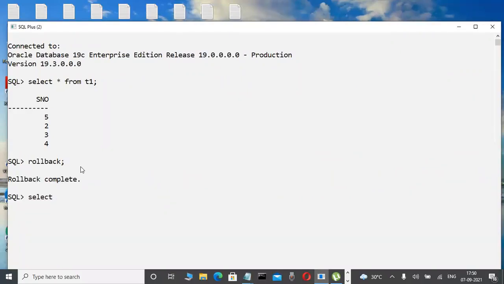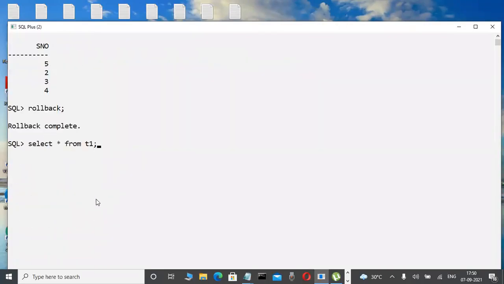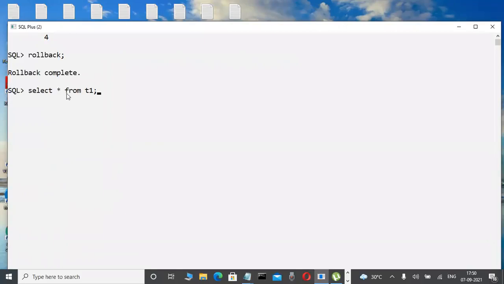Now check it out. I try to use select star from table name T1. Here, is 5 still available, or is 1 available? Guess it. Is 5 available or 1 available? Yes, very good. 5 is available. Observe it here.